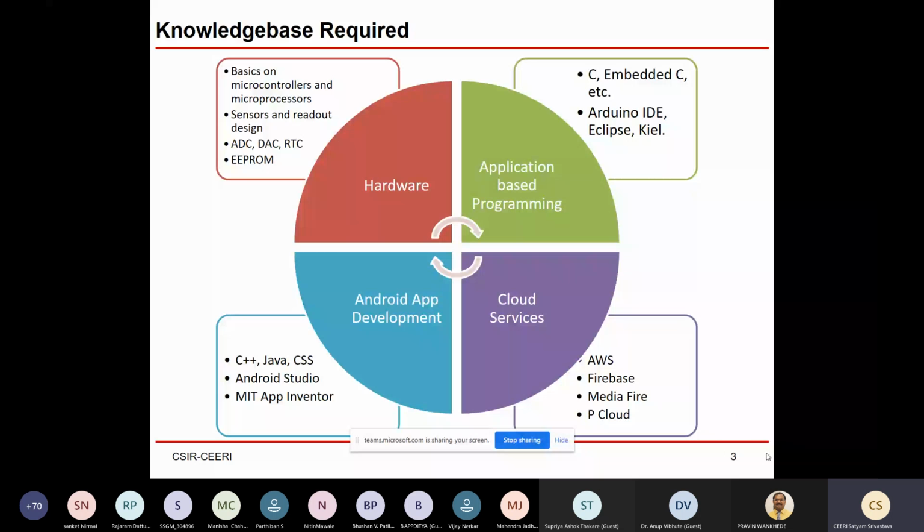I have selected Firebase for this session because, first, it is not paid. It is free for, I think, the first 5 years. So you can develop a hardware, use an app, send your data and store it in Firebase, and use this cloud for the next 5 years without paying anything.